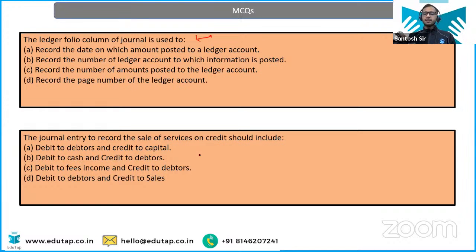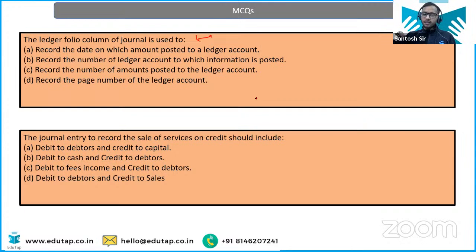Everyone is correct. Very, very good. Okay, good. Page number. Very well. Very good. The journal entry to record the sale of service on credit should include what? The journal entry to record the sale of service on credit should include what? Debit. What should be the journal entry? Tell me. Very easy, na?